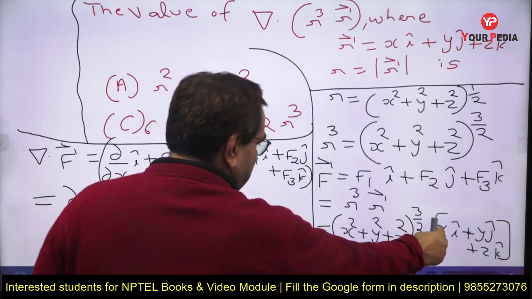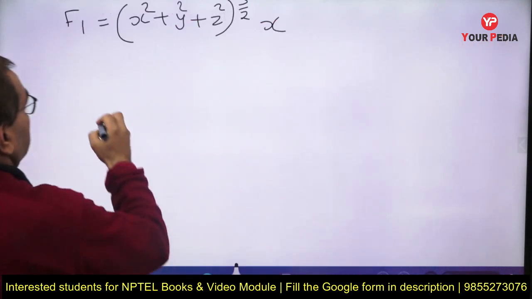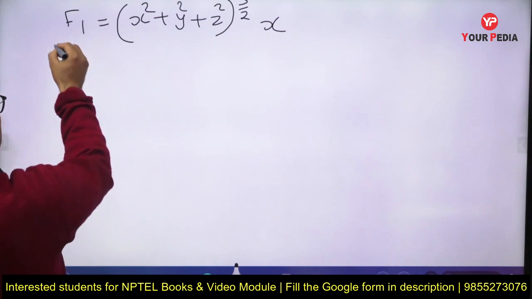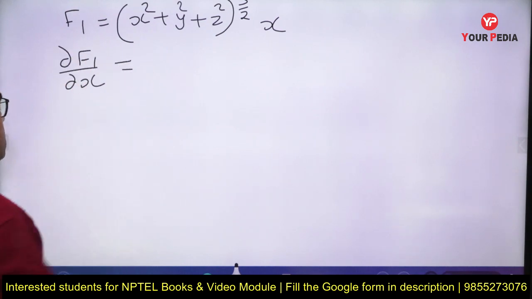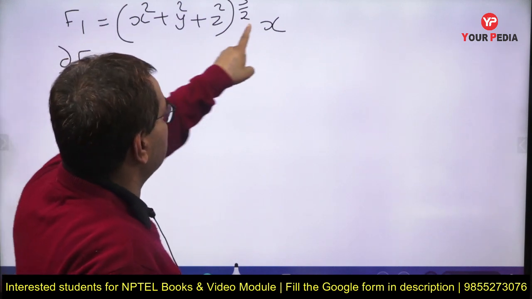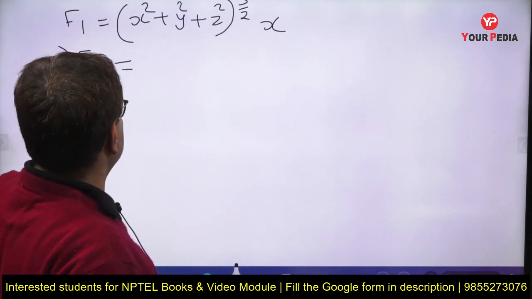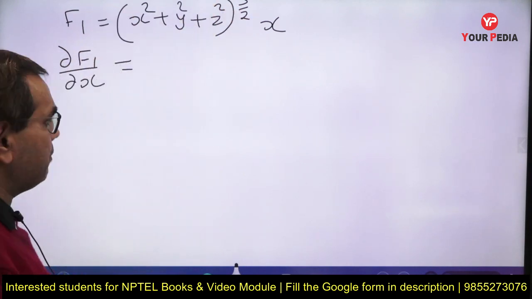यहां से हमने into x कर दिया ना, ये f1 है हमारा. Okay, so del f1 upon del x, partial differentiation of f1 with respect to x, treating y and z constant. So here we can see that this is a function in multiplication with x, and we have x in both the functions, so we have to use the multiplication rule.